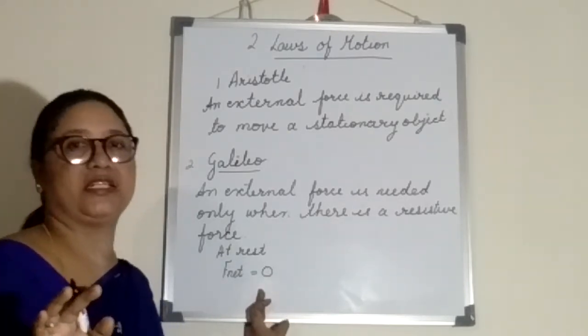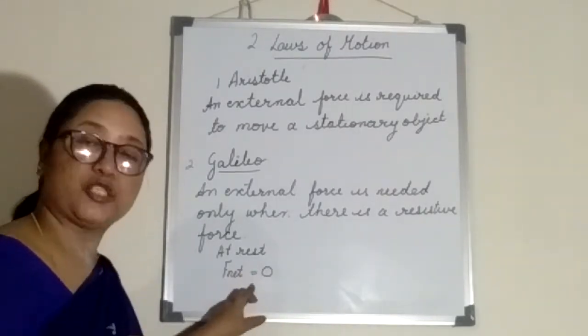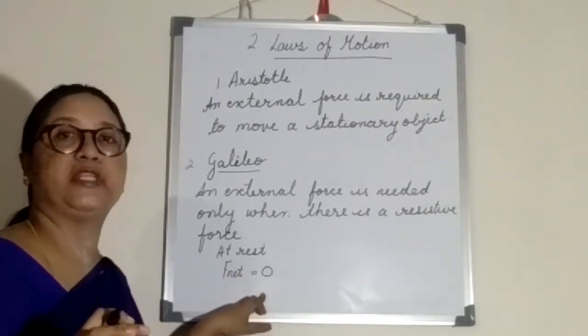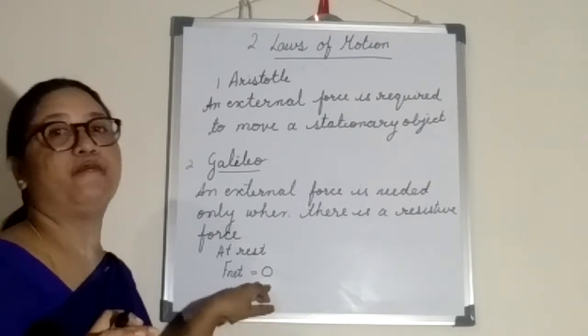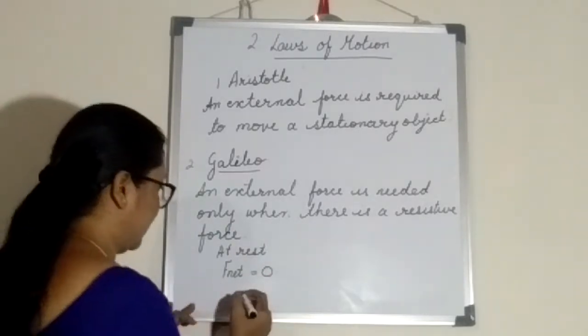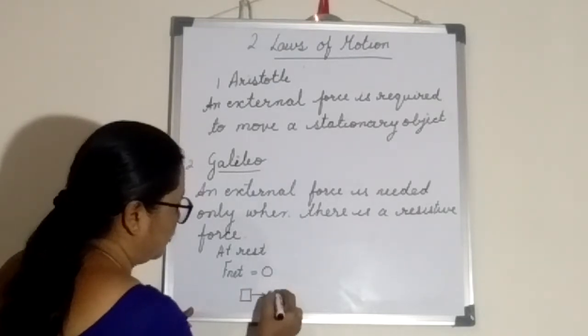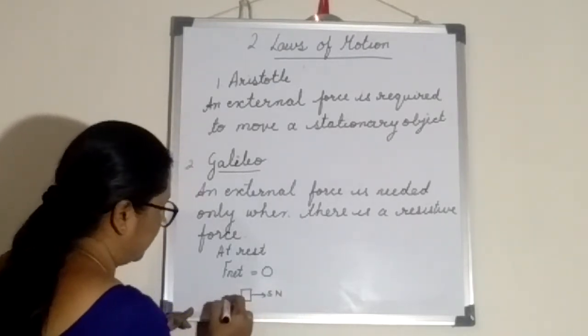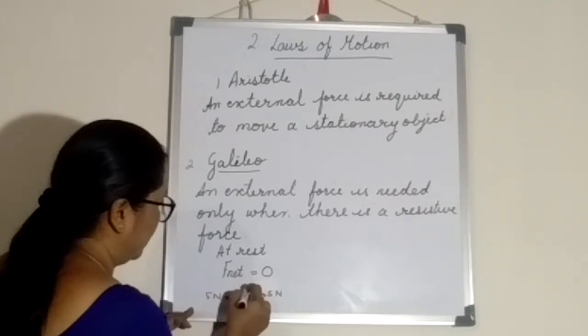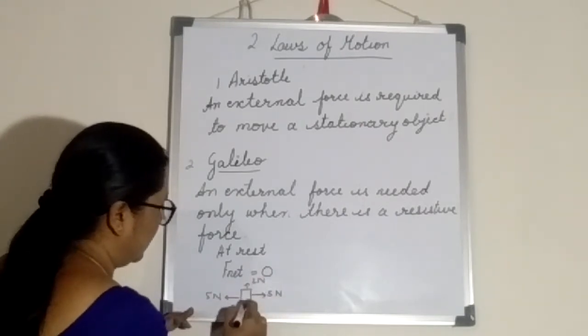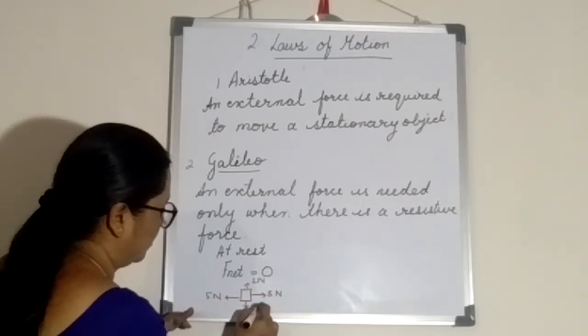No, there is external force, and maybe this object is under the influence of balanced force. See, this is an object. Here 5 Newton, opposite side 5 Newton, here 2 Newton, here 2 Newton.